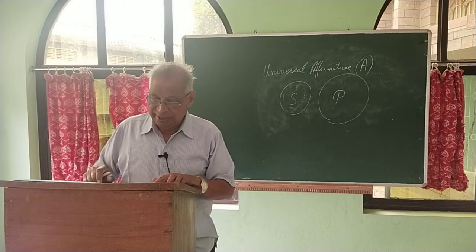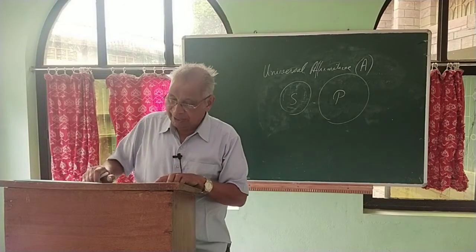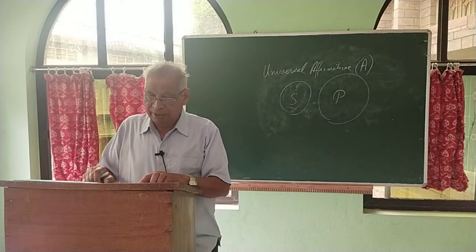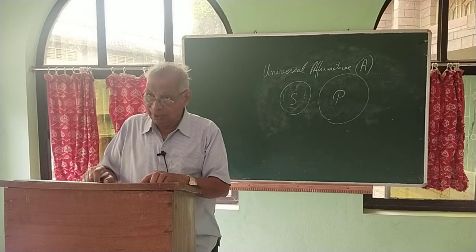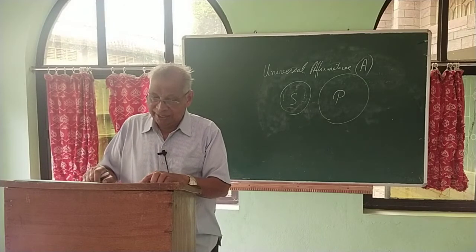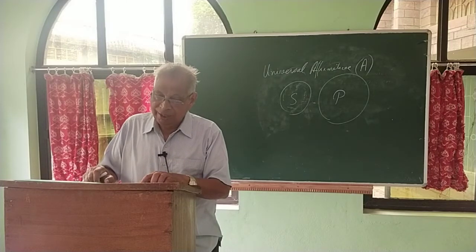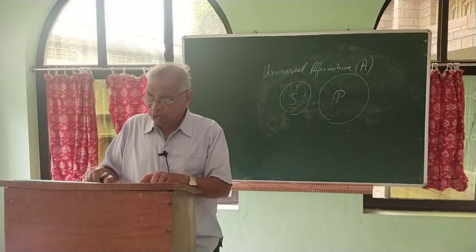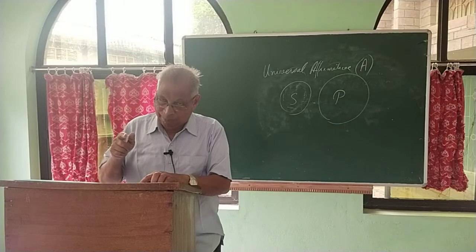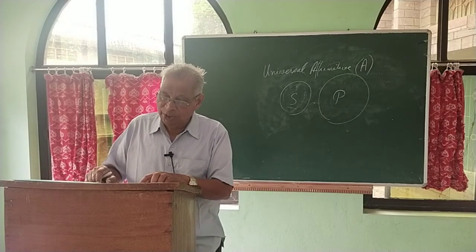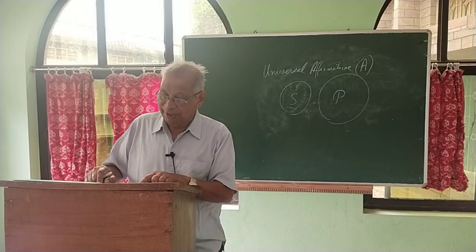So it is taken from the second vowel in affirmo, I affirm. A is the first vowel, I is the second vowel. So for a particular affirmative, we use the I proposition.